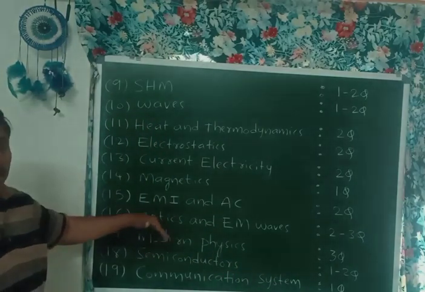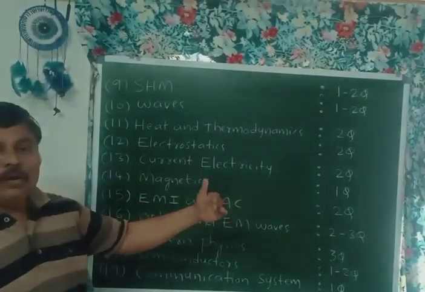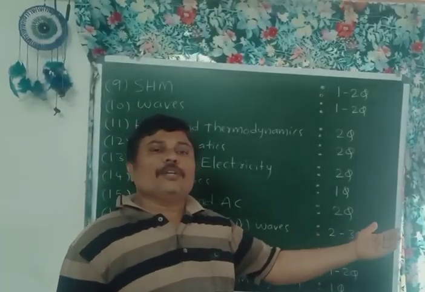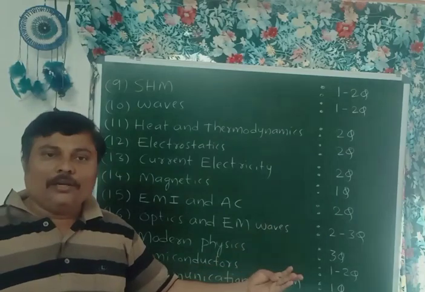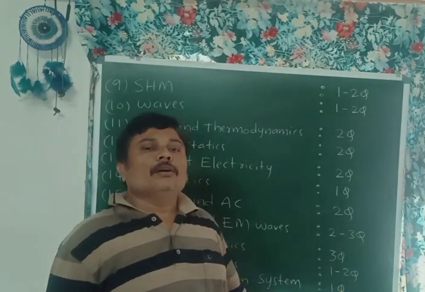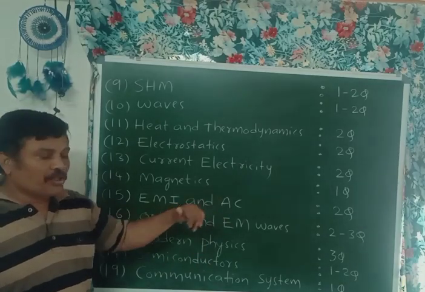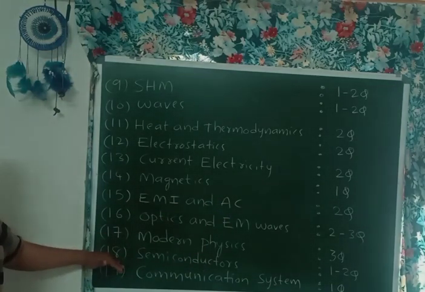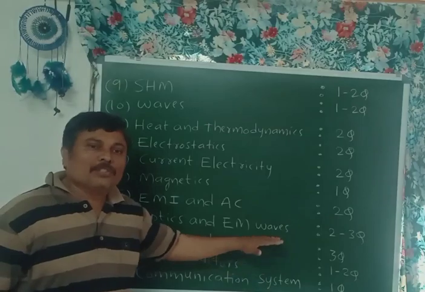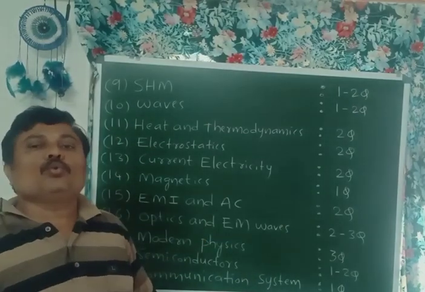So next, modern physics. What are the combinations in modern physics? Atoms, nuclei, dual nature of radiation and matter. From those topics I am expecting topic-wise three questions. Next topic is semiconductors. From semiconductors I am expecting 2 questions.